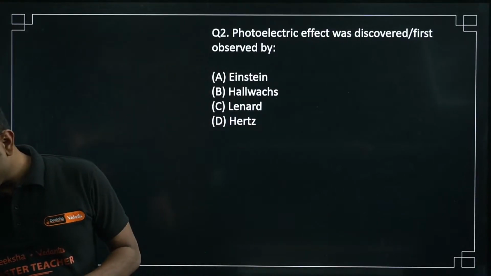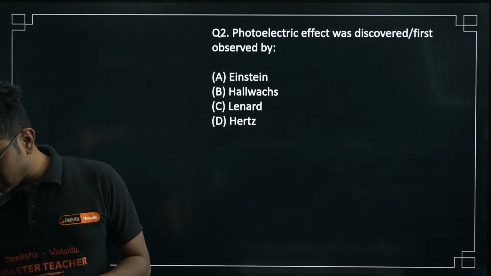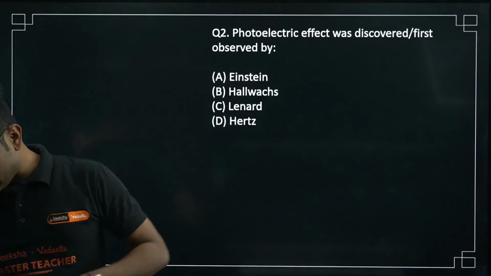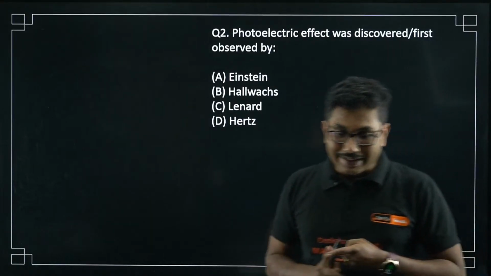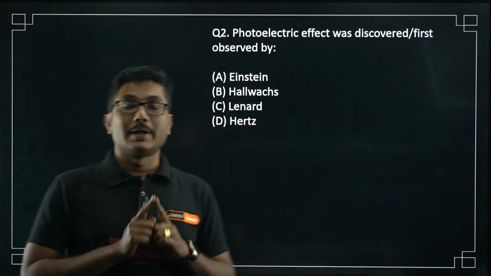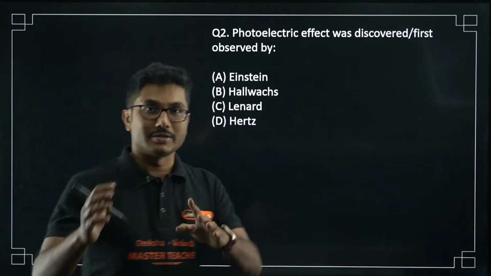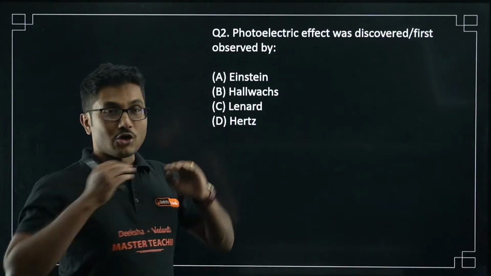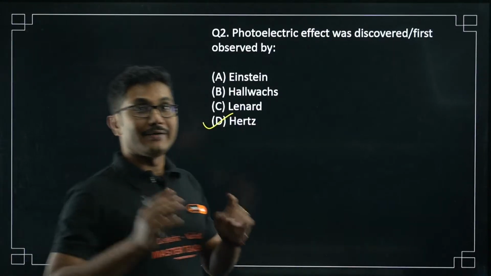Okay. Chandan R says Hertz. Okay, Shivani also says D, Lenard, Hallwachs observation. So no, remember that Lenard and Hallwachs actually did the observations, but the first time it was observed by Heinrich Hertz. Okay, it was not Einstein, not Hallwachs, not Lenard. It was first observed by Heinrich Hertz.